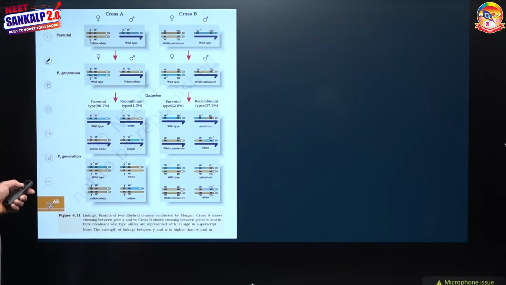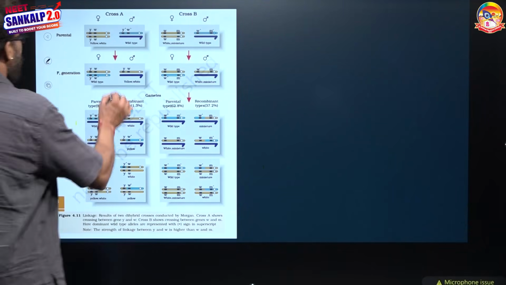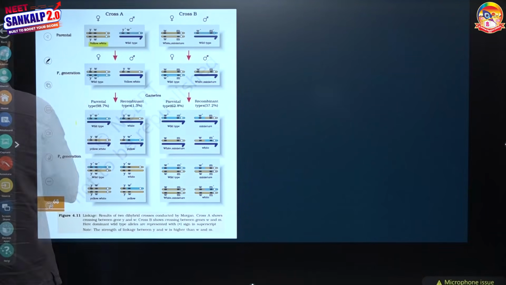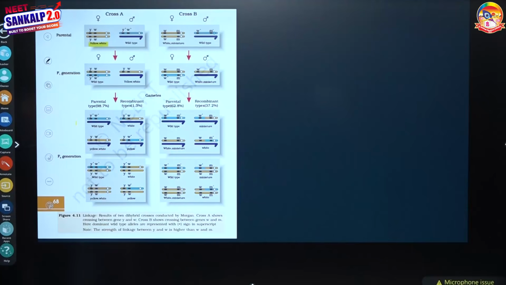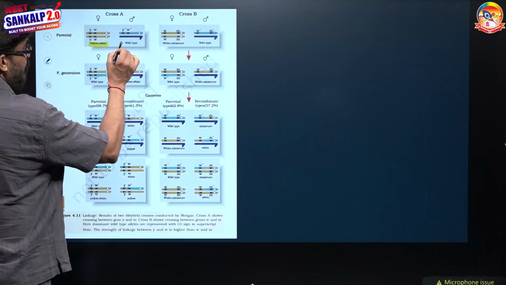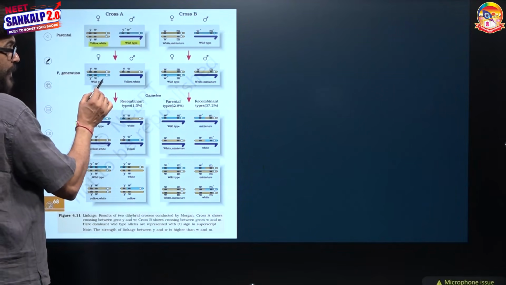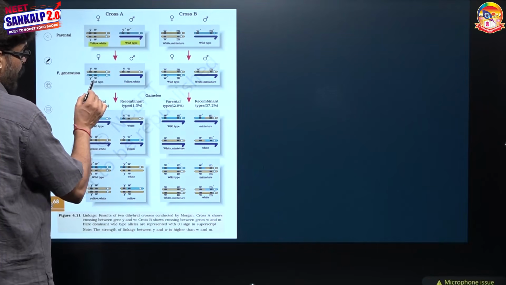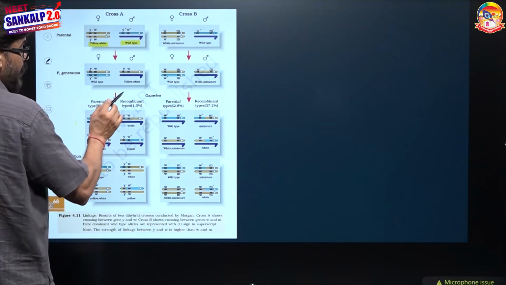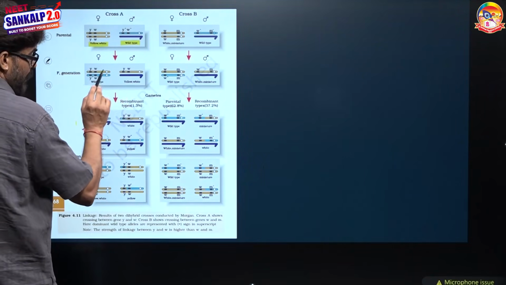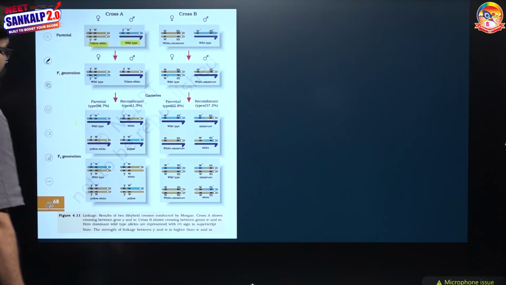See the cross. When the yellow body white-eyed female was crossed with the brown body red-eyed male, in the F1 generation all the females were brown body red eyed, meaning wild type, and all the males were yellow body white eyed, like the mother.